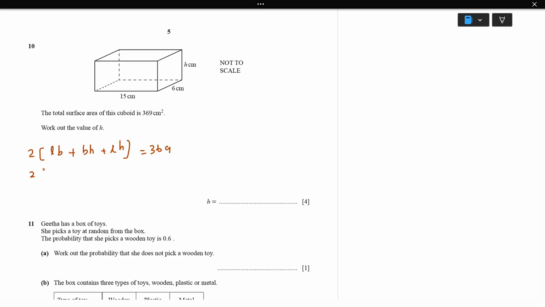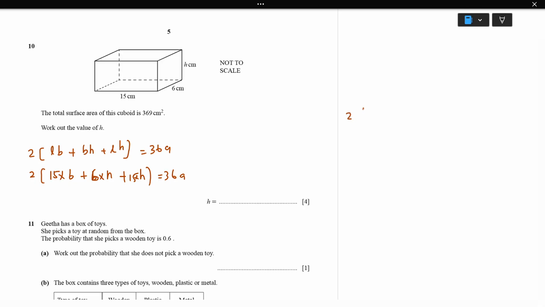So 2 times, I'll substitute all the values because the values are given. Length 15 times 6 plus breadth 6 times h, because h is not given, plus 15 times h equal to 369.